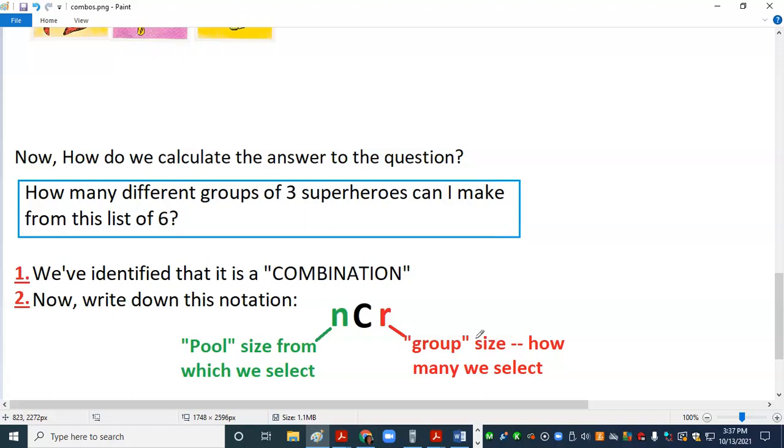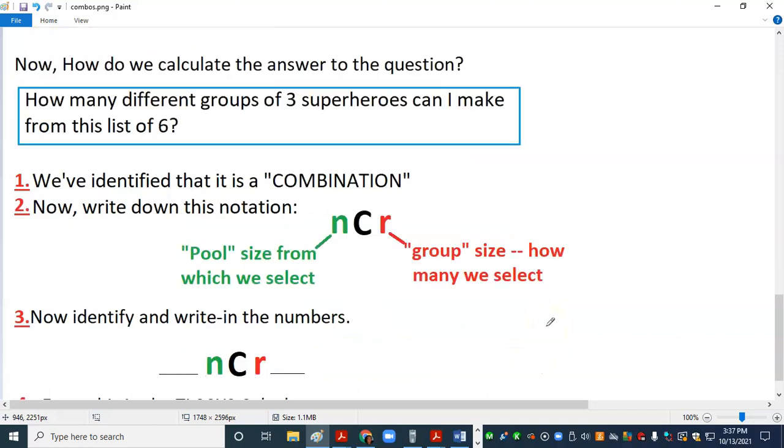All right? So we can easily see those numbers in the problem, and that is our next step. We're going to identify those numbers and put them in front of and in back of our little expression nCr. So we're going to find the pool size first. How many superheroes did we have from which we could select? Well, our list was 6 superheroes, so that's our pool size. We're pooling from a total of 6. That's what we could choose from.